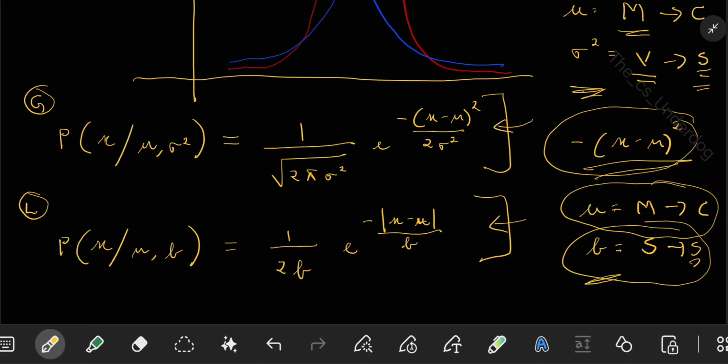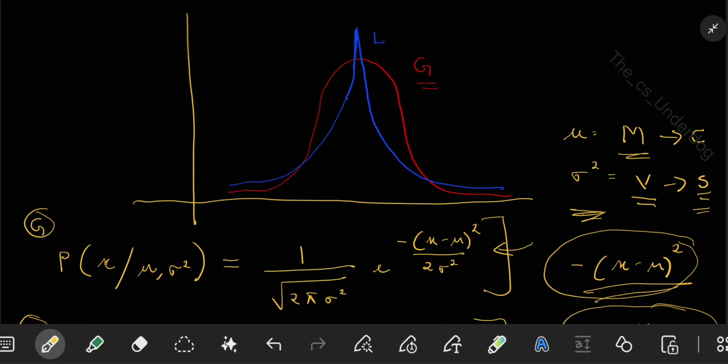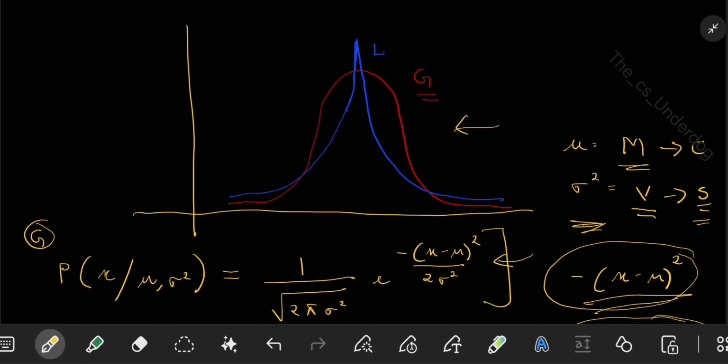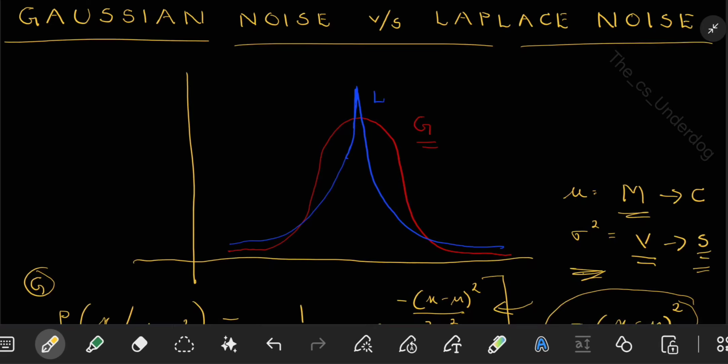Coming to the shape, we already discussed that for Gaussian, the shape of the curve will be a bell curve. Bell curve means the top part will be smoother. It will have a smooth bell curve. Peak will be rounded. You can see the peak of the Gaussian is rounded. And what about the tails? They will be thin tails. So what does this thin tail mean? That means in this particular distribution, extreme values are rare. If you have a mean, most of your points will be around the mean. The values that are extreme, going here and there, those points will be very rare. That is what I mean when I say tails are thin.